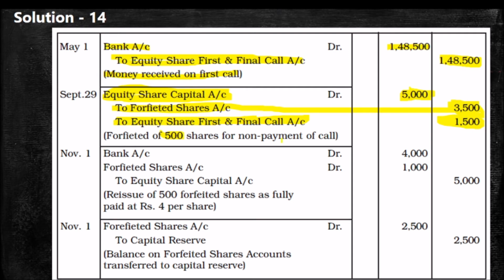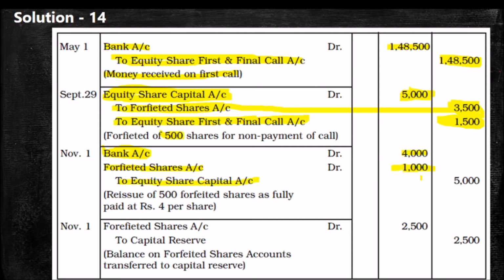Then we have to write the reissue entry. These 500 shares were reissued. The company reissued them, but not at rupees 10, but at rupees 8. That means they were reissued at a discount. So 500 into 8, 4,000. 500 into 2, the discount amount, will be transferred from share forfeiture account.